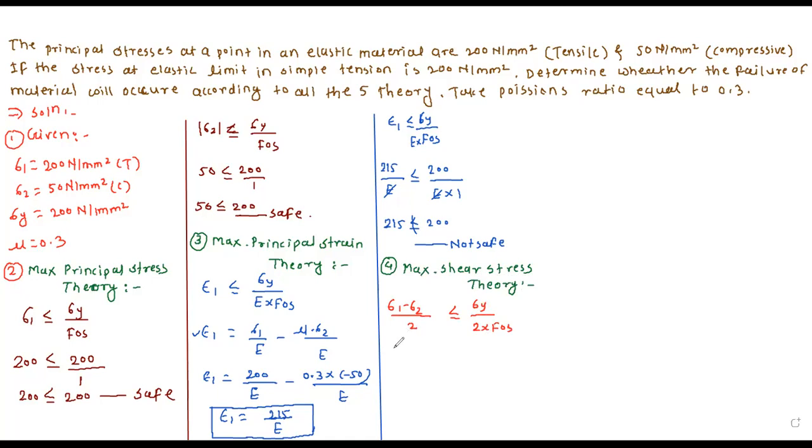Now we will put values here. Sigma 1 is 200 minus sigma 2, which is minus 50. Why have I taken minus 50 here? Because the load is in compression. That's why I have taken minus 50. Divided by 2 should be less than or equal to sigma y, which is 200, divided by 2 into factor of safety, which is 1. Now you tell me what this value and this value are.